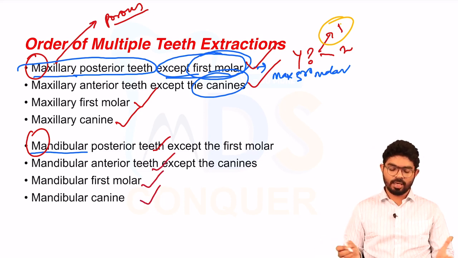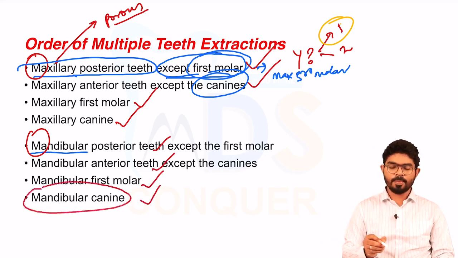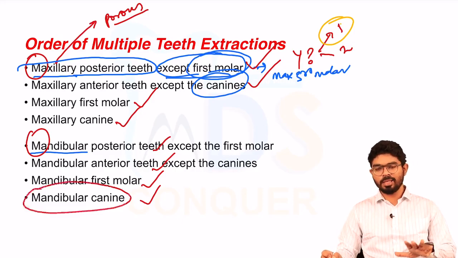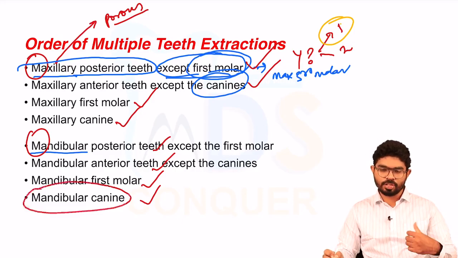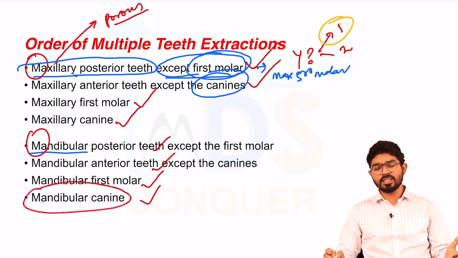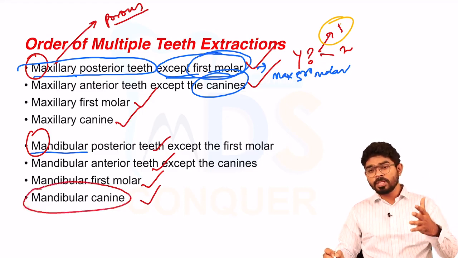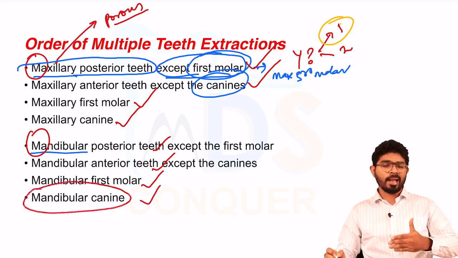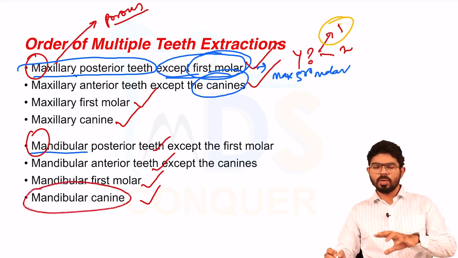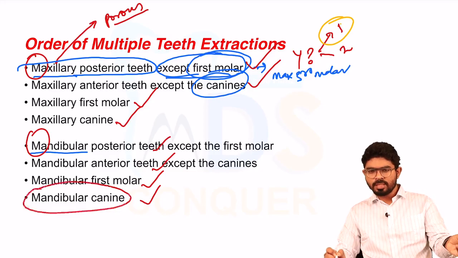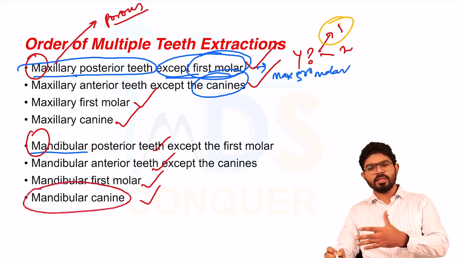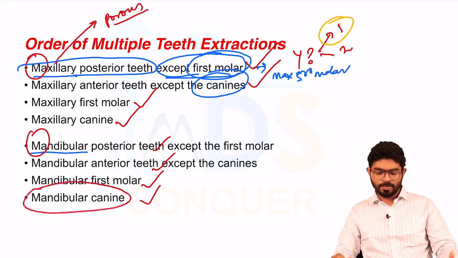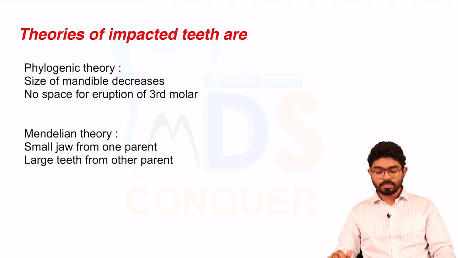The last tooth that is extracted is again a commonly asked question. That is the mandibular canine, the last tooth to be extracted. The first tooth to be extracted is a question for you. The first tooth is the posterior-most maxillary tooth, and the mandibular canine is the last tooth to be extracted. So you learn some reasons why this is extracted first and that is extracted last. Okay, so we'll move to the next level.